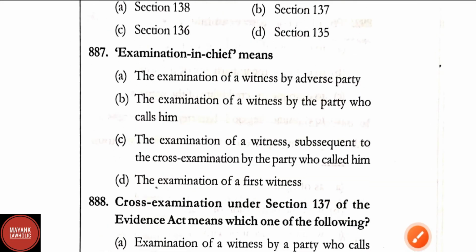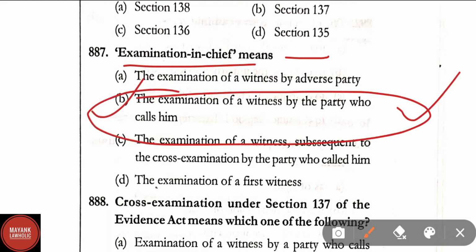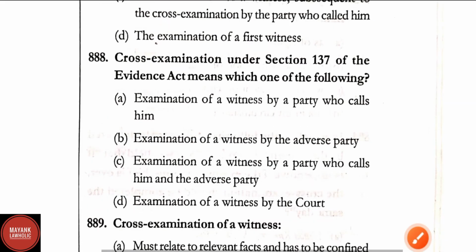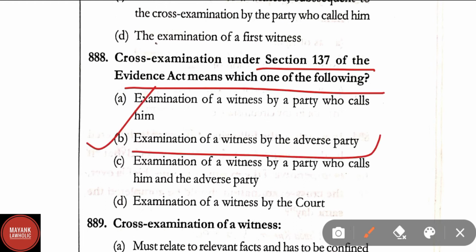Question number 887. Examination in chief means? Option B, the examination of a witness by the party who calls him. Question number 888. Cross-examination under section 137 of the Evidence Act means which one of the following? Here the correct answer is option B, that is examination of a witness by the adverse party.